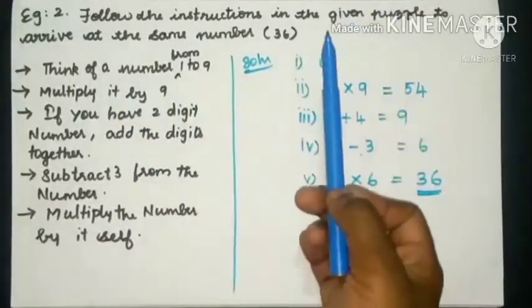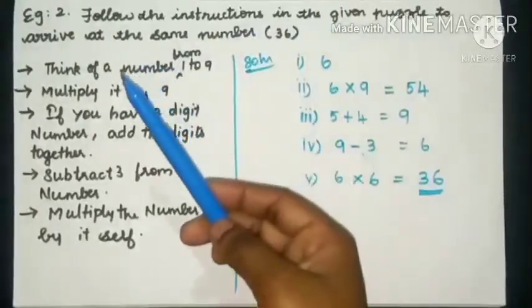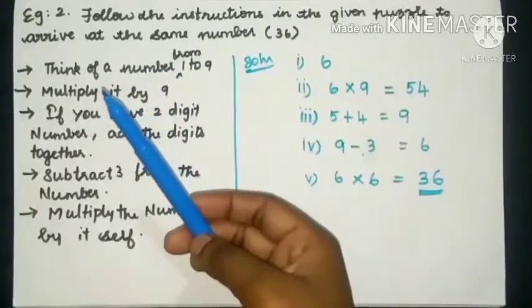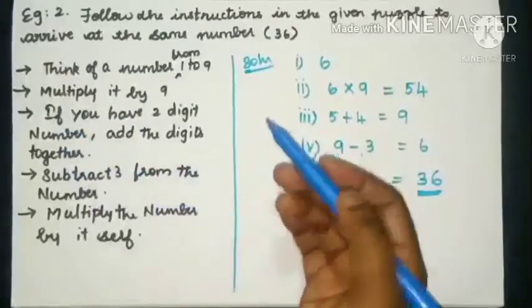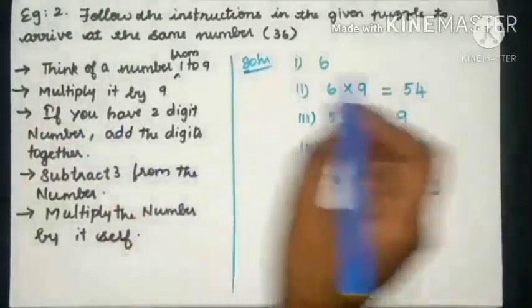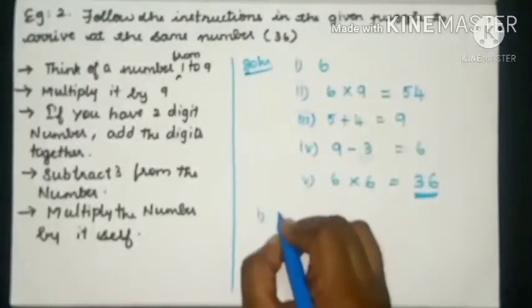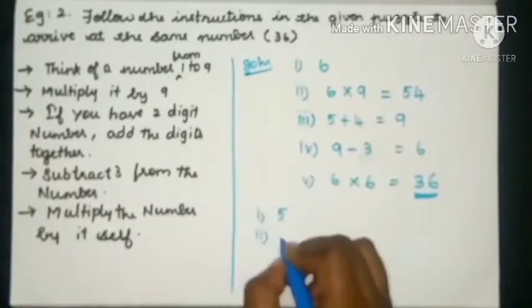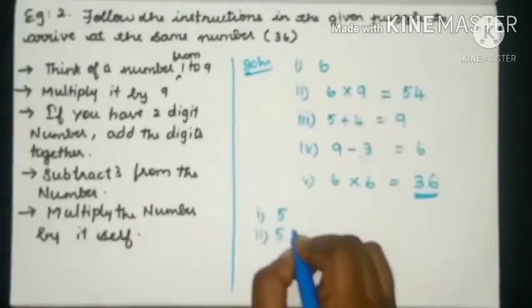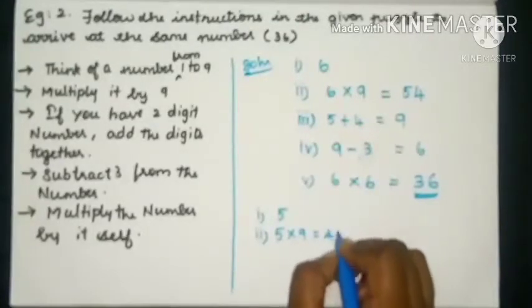If you think the number 5, what will you get as the answer? 45. See, for example, if you think the number 5, you have to multiply it with 9. 5 into 9 is 45.